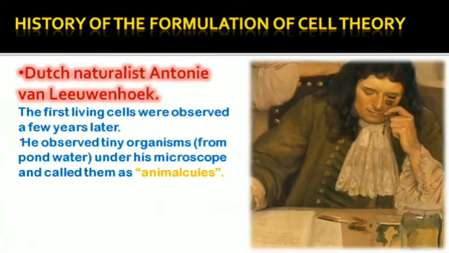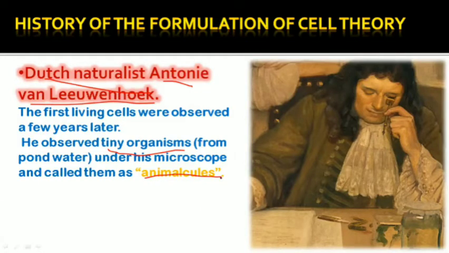The next one is very, very important also. Antony van Leeuwenhoek was a Dutch naturalist, and he observed the first living cells under the microscope. He observed tiny organisms moving here and there, and then he gave them the name animalcules.